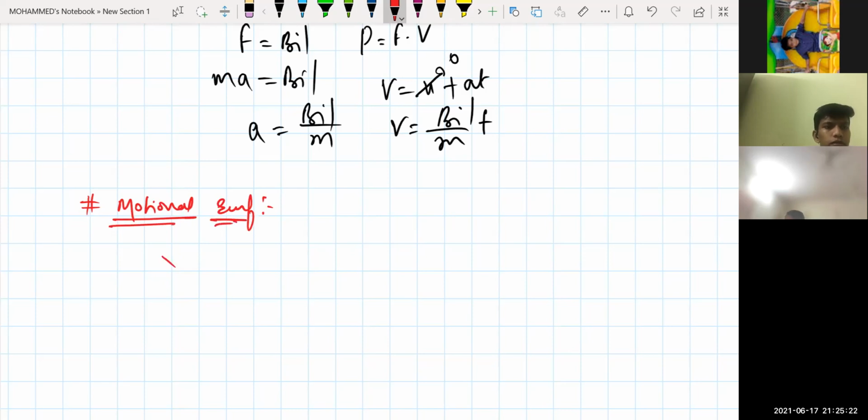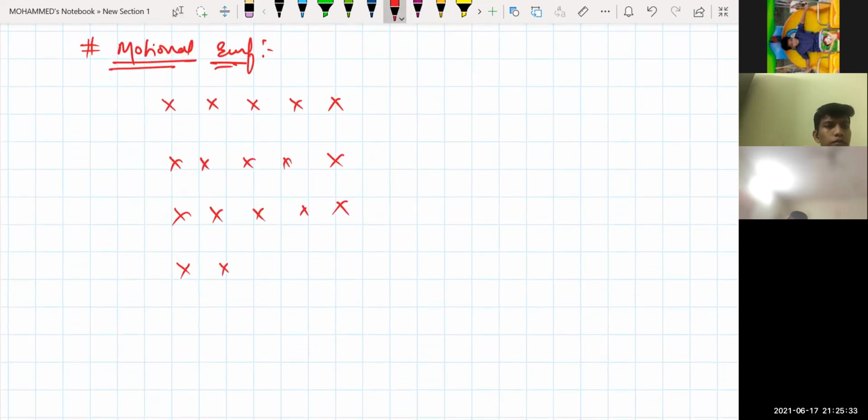Here, let's say for example, assume that there is a magnetic field like this, where the magnetic field is inside, cross, and the magnetic field is inside. There is a rod in this one, and this rod is moving with a certain velocity in this one.